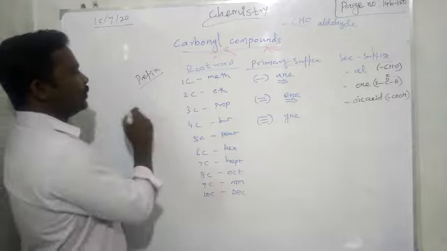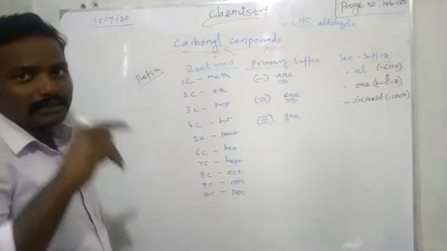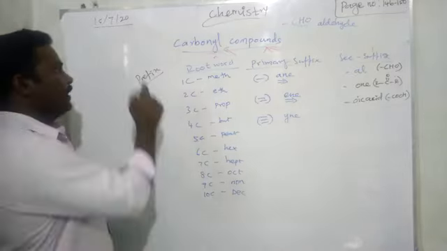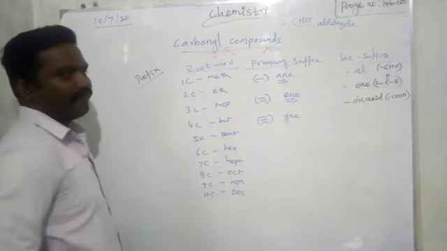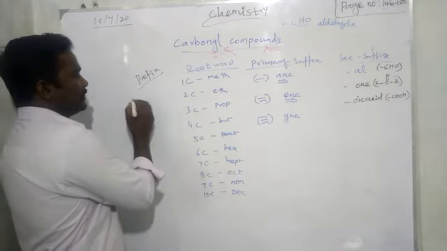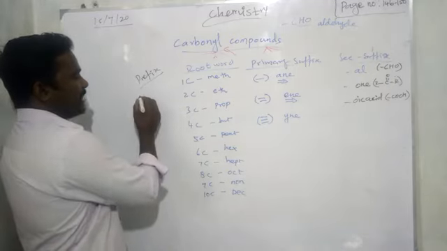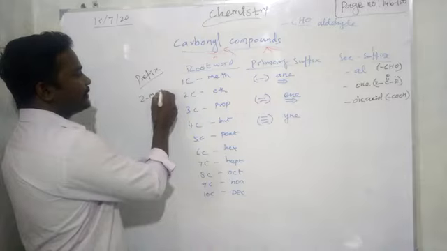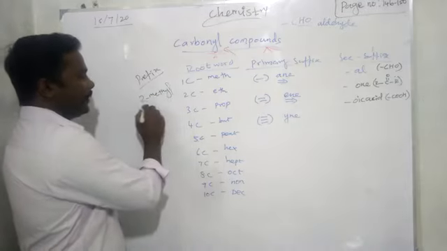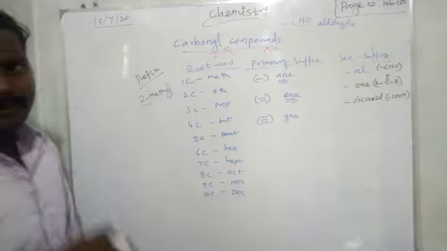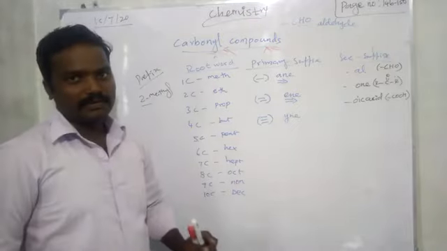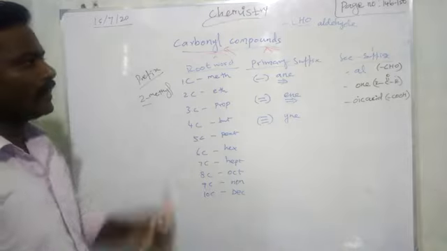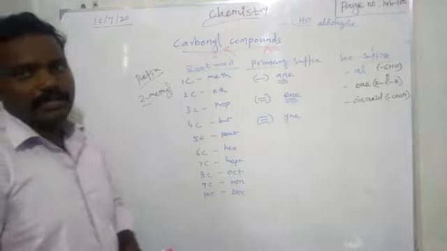Prefix you want to write only if there is any side group or branch. So having a branch means we will say prefix. So for example, methyl group present on the second carbon means 2-methyl. So likewise the number as well as the name of the branch you want to write as a primary prefix. Okay.